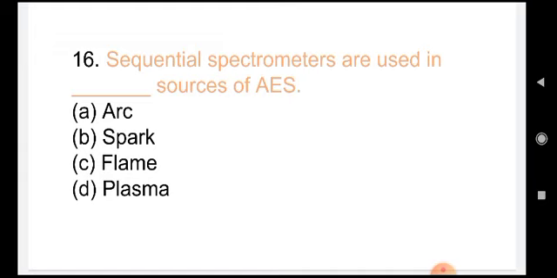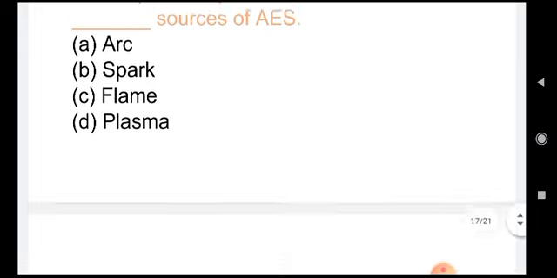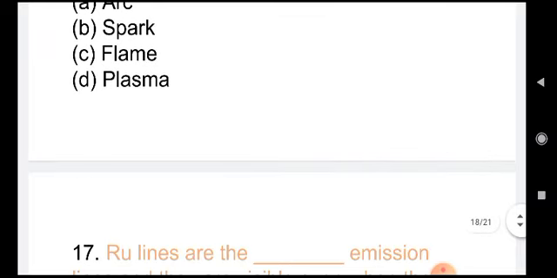It is in plasma. In arc and spark, the spectra is unstable. Okay, in flame you may not get the spectra also for some metals. Plasma is the one where you will get stable spectra for almost all the elements which you are analyzing. So if you are having plasma source, then you can use sequential spectrometers. That's one advantage because sequential spectrometers are cheaper than simultaneous spectrometers.